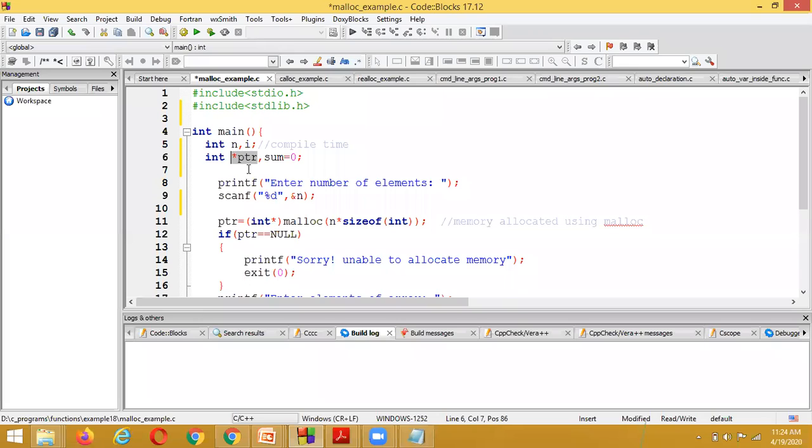Suppose I have entered 3. I want to give 3 integer variables as input.